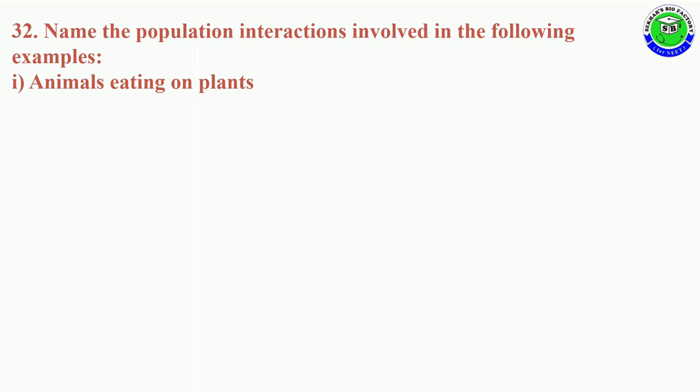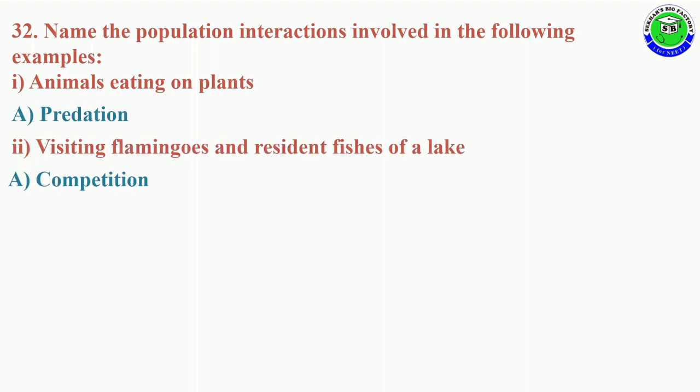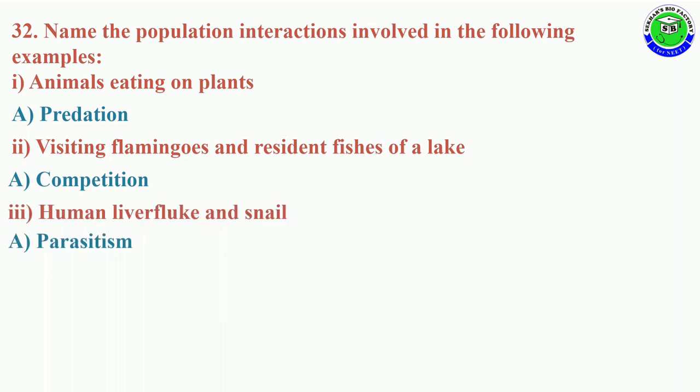And question number 32. Name the population interaction involved in the following examples. Each one carries one mark. The first one, animal eating on plant, is an example for predation. Visiting flamingos and resident fishes of a lake is an example for competition.